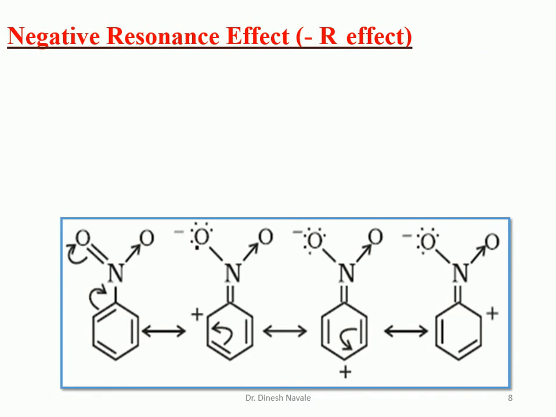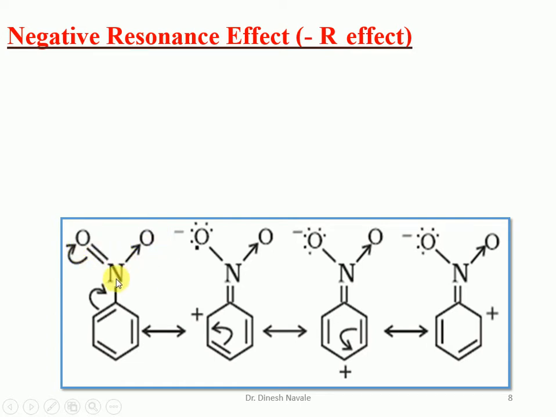Now negative resonance effect. So in the previous slide we have seen the positive resonance effect, for which the electron is donated by the atom. For the negative resonance effect, the group which withdraws the electron towards itself will belong to the minus R.